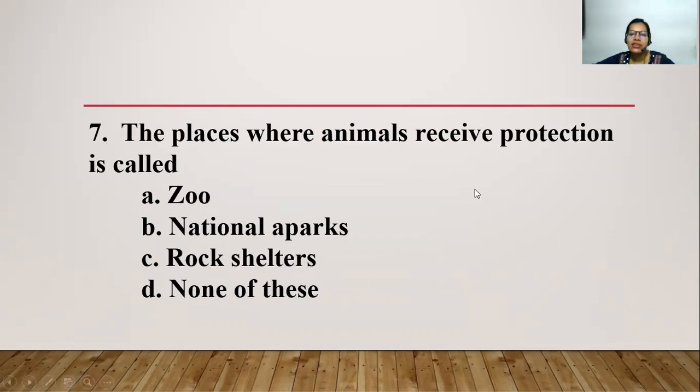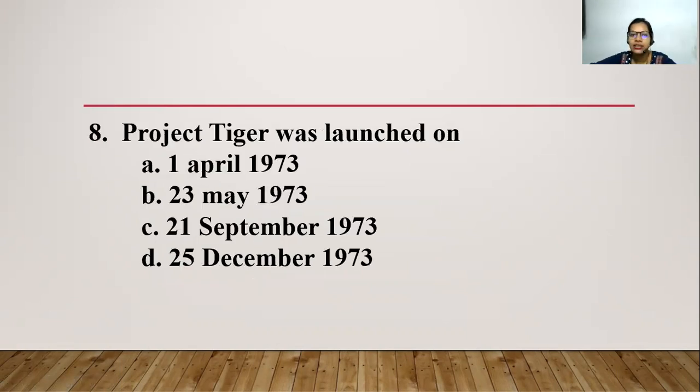The places where animals receive protection is called zoo, national parks, rock shelters, none of this. So what do you think? So if suppose the protection is provided, then the answer is zoo because it is artificially made. Whereas in the case of national parks, they are allowed to roam freely.